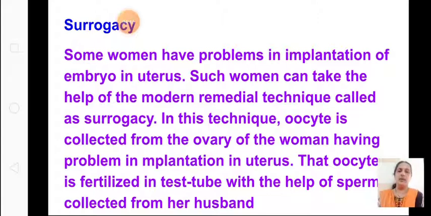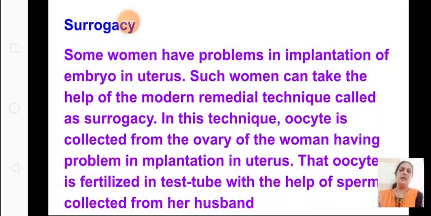So when there is a problem in carrying the child in the uterus, implantation will not hold, it will not stay in the uterus, it will come out. So at that time they can use this method called surrogacy. In this method, the oocyte is collected from the ovary of the woman having the problem in implantation. The oocyte, the egg, is taken from that mother. This oocyte is fertilized with the help of the sperm collected from her husband.